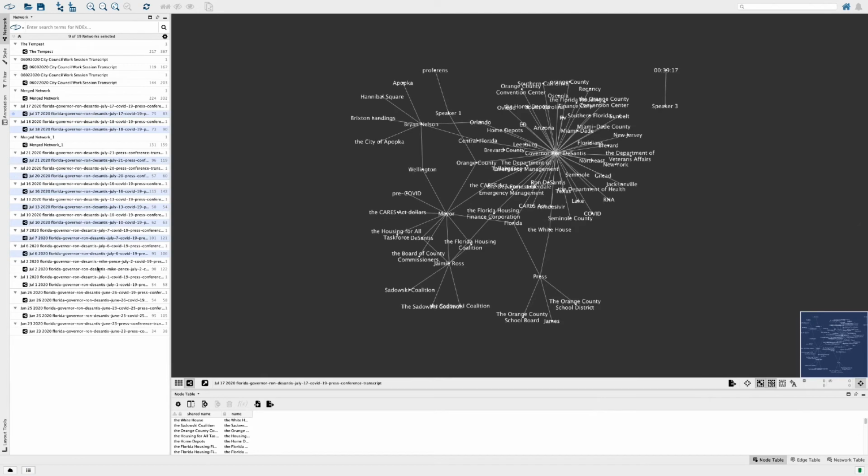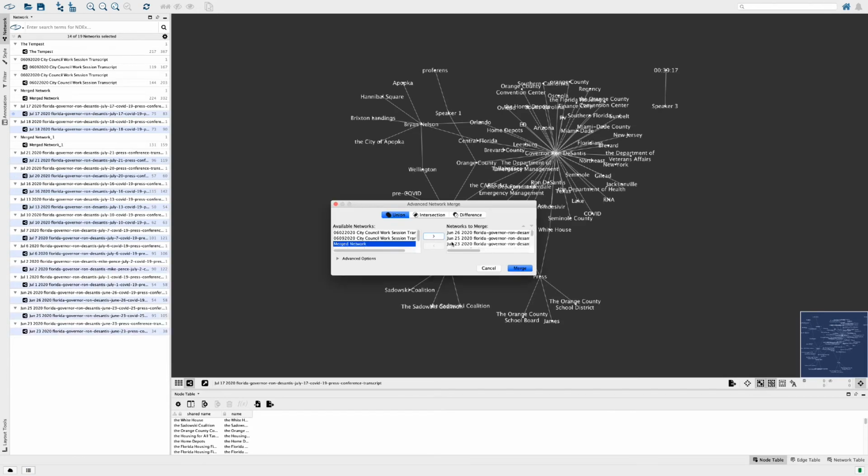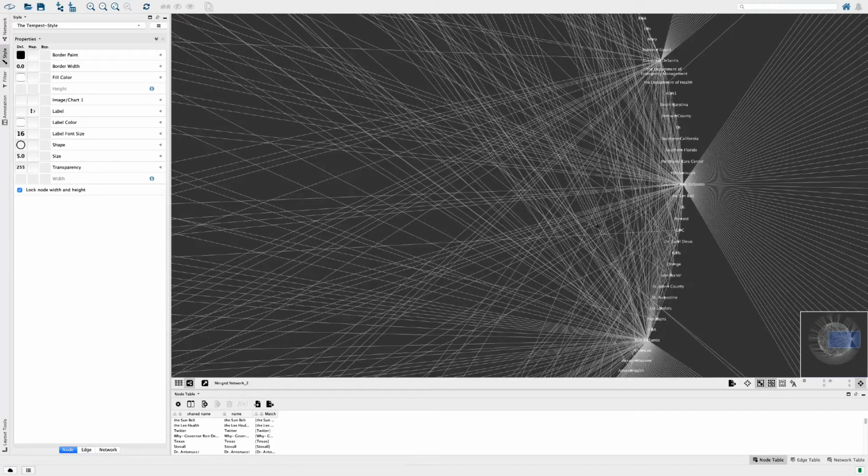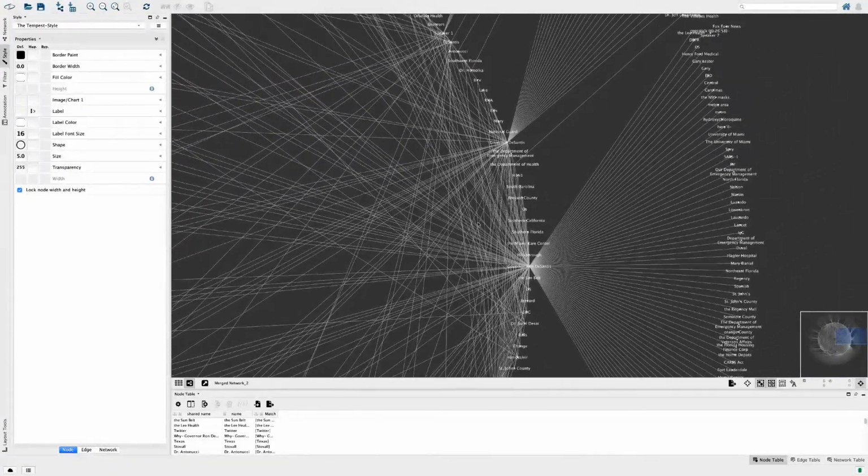If we want to dive really deep, we could download all of the graphs that include Governor DeSantis and easily merge them into a single Quazer graph. This would allow us to get a comprehensive look at the governor's interactions for this time period.